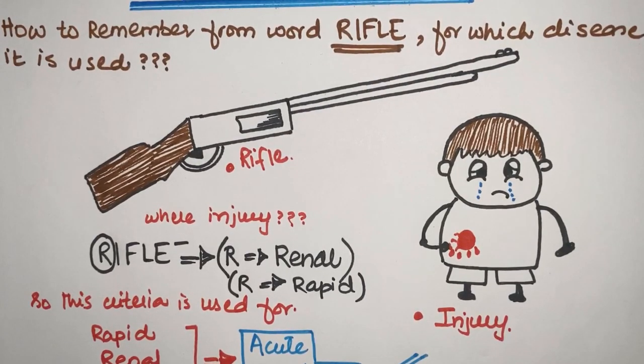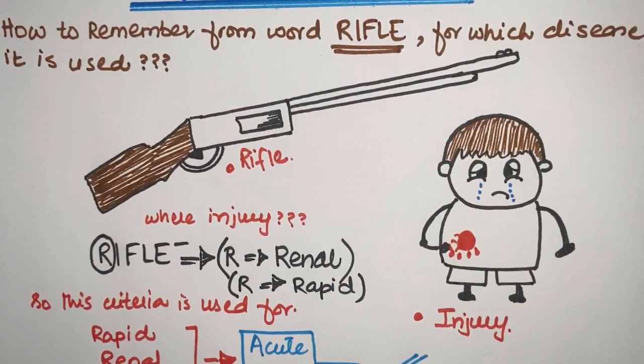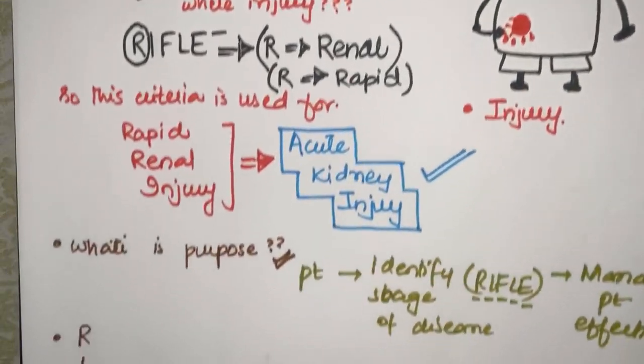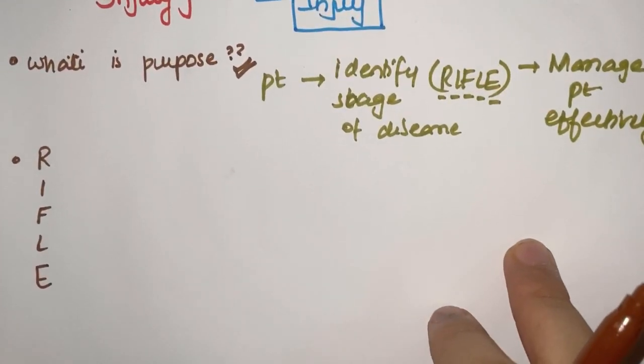Now once the failure starts, ultimately there will be complete loss of function if not treated properly. Fine, so there will be complete loss of function. So the next two criteria, L for loss and E for end stage renal disease, are associated with the complete loss of the function of the kidney. Now I think you have memorized from this whole story the abbreviations.